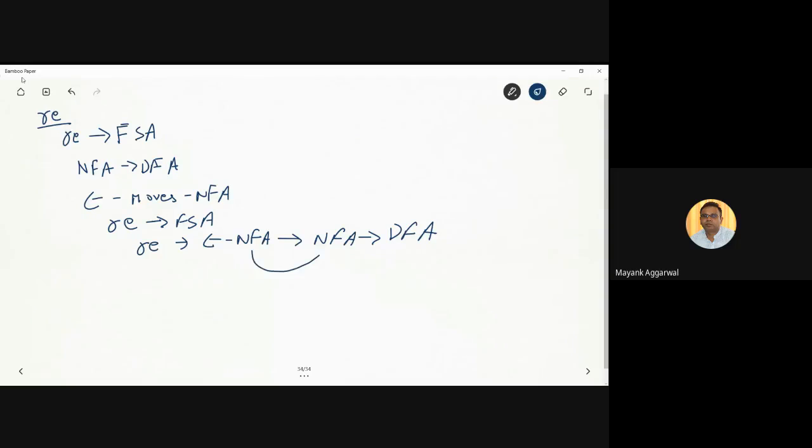This removal of epsilon moves and this conversion of NFA to DFA, we have already devoted a lot of time to, how we can remove epsilon from an NFA and how an NFA can be converted into a DFA. So today we will focus on how we can write down a regular expression into a DFA, or if required, we will use epsilon. If required, we will convert it into an NFA. But we will try to solve things directly, that is, how a regular expression can be converted into a finite state automata, that is, a deterministic finite automata.